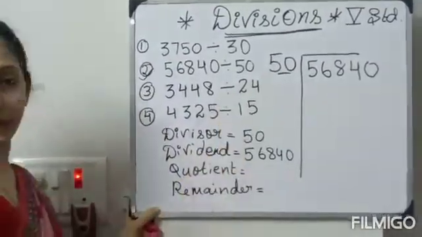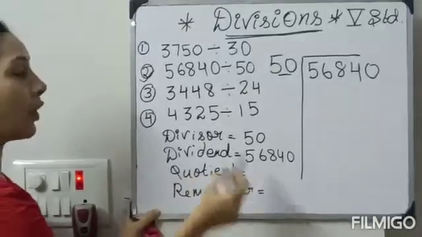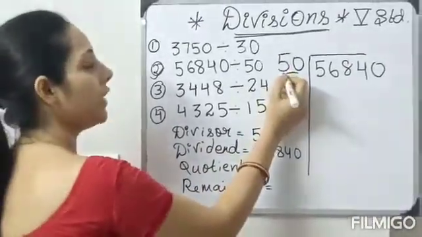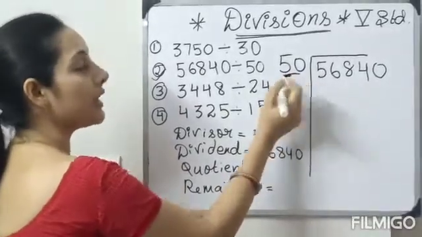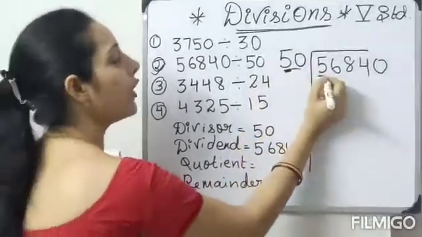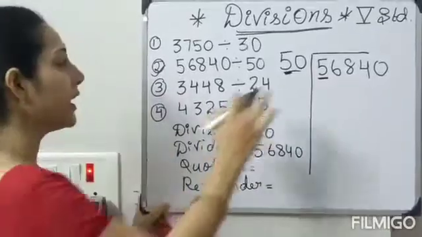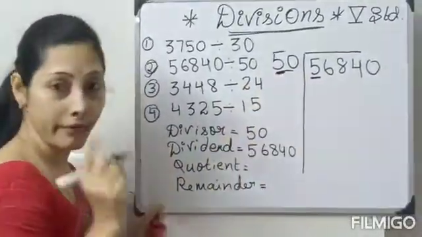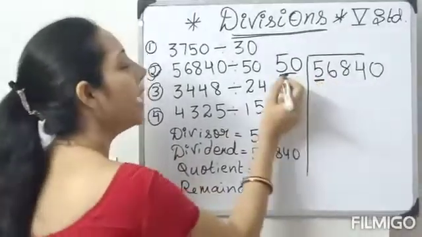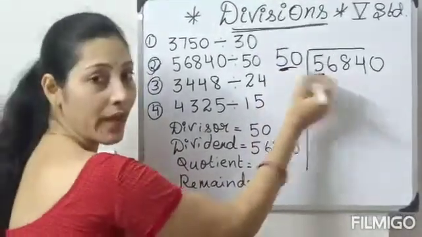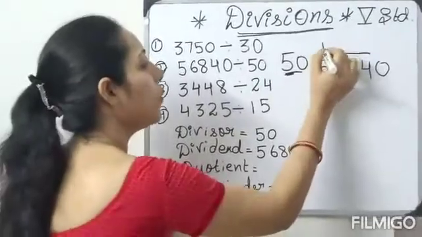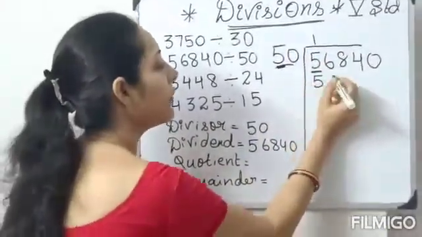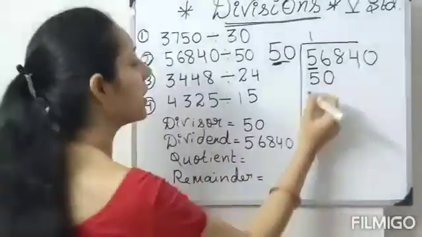See, divisor is 50. 56,840 is our dividend. Quotient, remainder we will calculate. Again, what I said, you have to think that in 5, what 5 comes? Don't think now about the 0. See only this number 5, when it is coming in the 5 table. When is coming 5? 1. So write down 1. 50 ones are what? 50. Yeah, very good, correct.